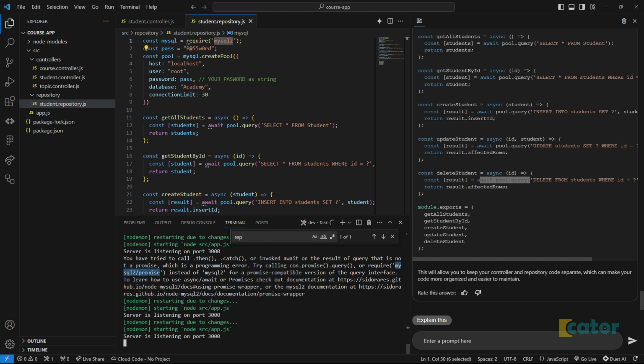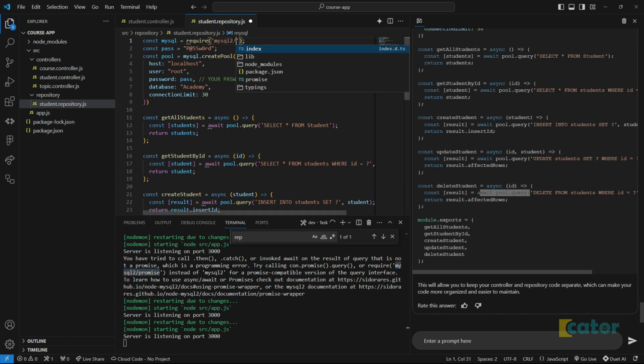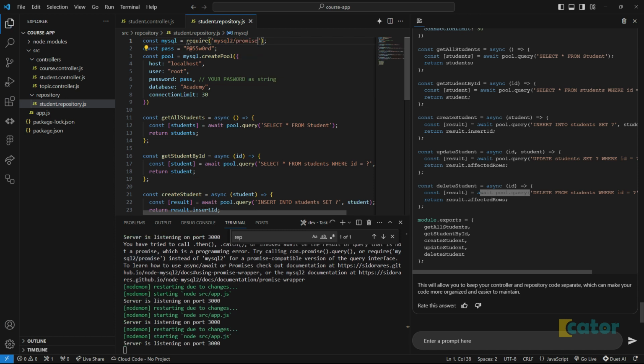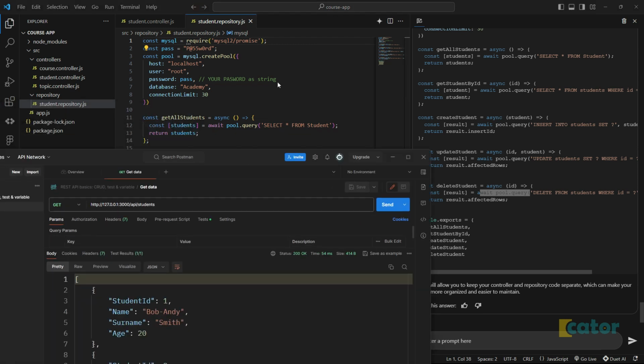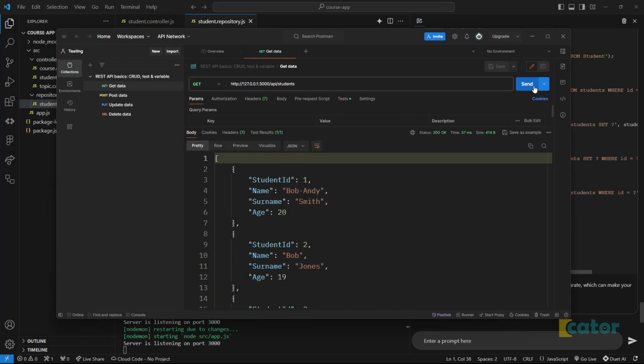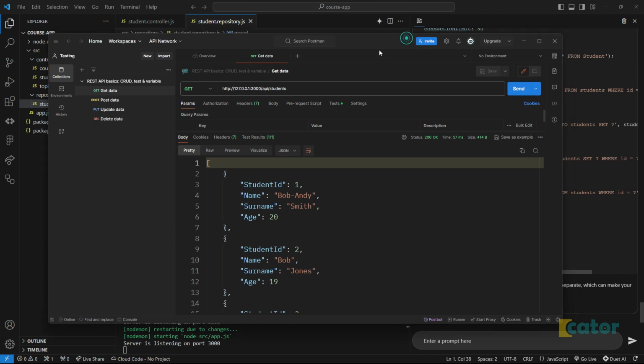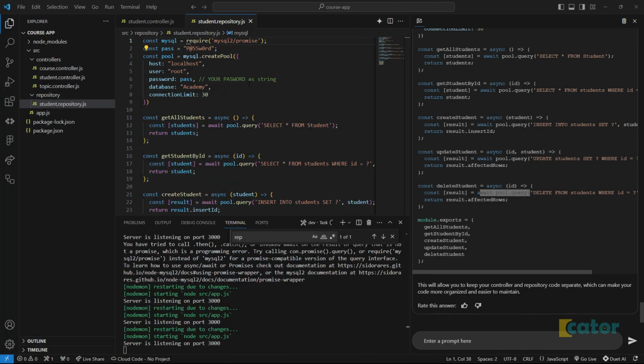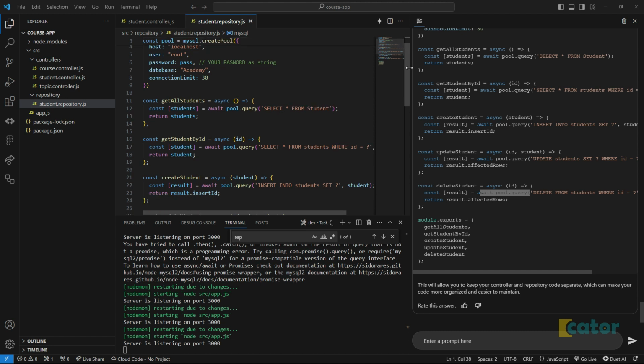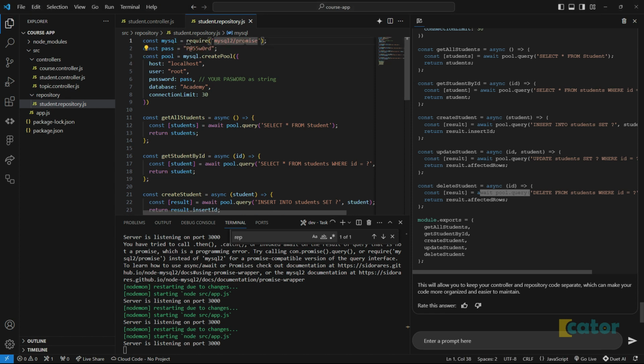So basically it just says, I want to still use MySQL 2, but the one that has a promise functionality. So it's like the one that allows you to use then and await and all those kind of things, instead of just importing MySQL 2, for us to have a promise-based MySQL. So we just do it like that. And then the moment you save, that should just solve your error. That's it. And then if we click on send, that's good. Which means, again, our AI pair programmer was right. And it's doing the right job so far.